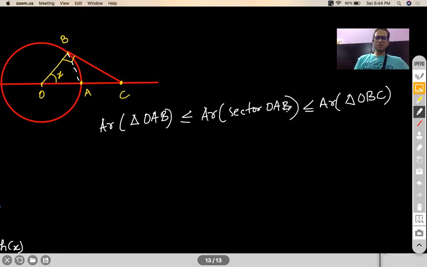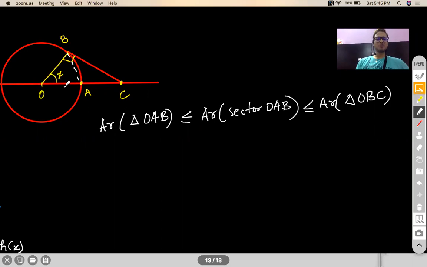Now, the reason for equal to is that if I take x as 0, then all the areas will collapse to 0. So it can be equal to also. But for any other value of x, the area of this triangle will be lesser than the area of this pizza, and this will in turn be lesser than the area of the triangle OBC. Correct? Everybody's fine with that?